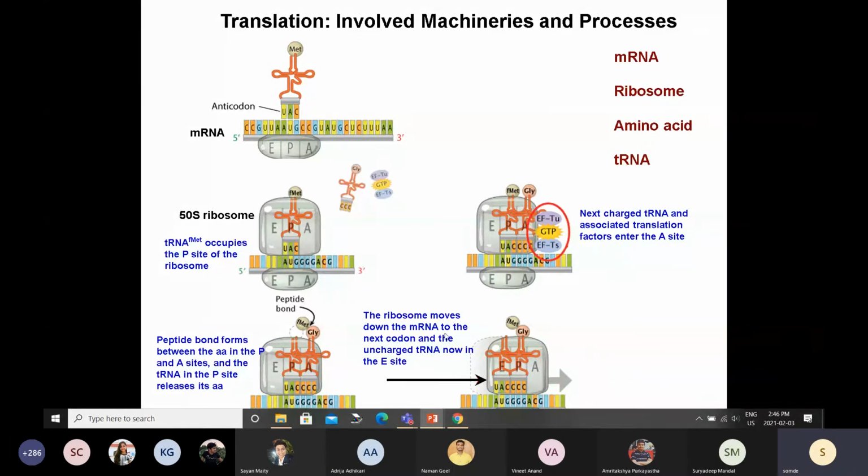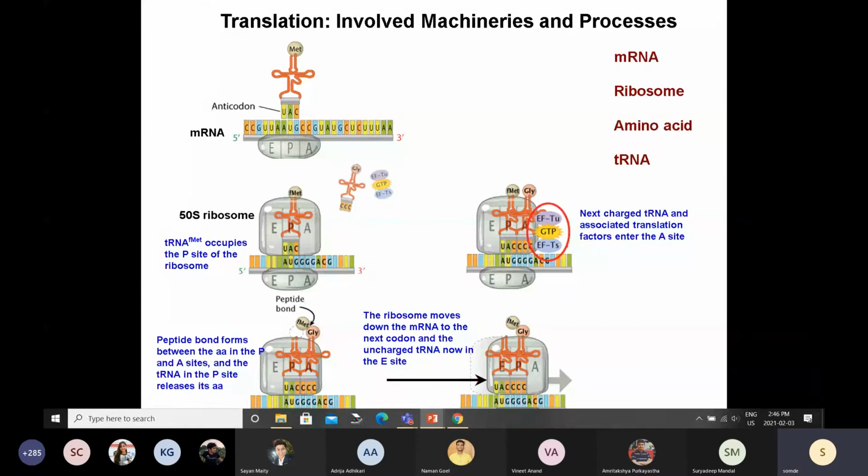The empty one will just go out. The next transfer RNA will come and bind here, and again the reaction will happen. Now these two will get transferred to this third tRNA, which will have the growing chain of the polypeptide. Again the whole thing will move and the empty tRNA will go out. So the cycle keeps on going like this until the ribosome hits the stop codon.